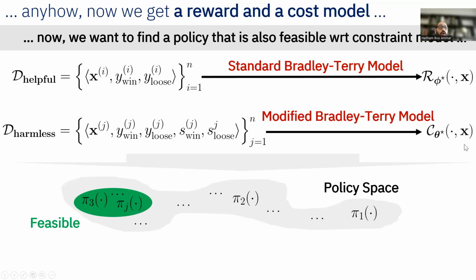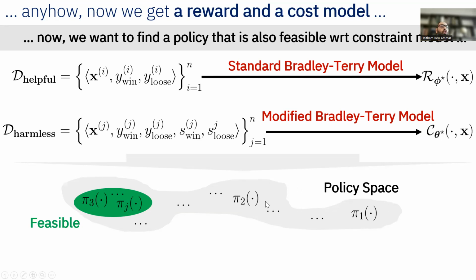One is a reward model and one is a cost model. Now, what is interesting is that I don't want to find a policy that just maximizes my reward, like the standard way in RLHF. Because in RLHF, I would find this reward model and then just do gradient updates using PPO in order to maximize the rewards. But now, because I have this cost, I want to find the policy that is feasible with respect to this cost as well. So I want to maximize the reward, but I want to be safe. So I want to be feasible with respect to my costs, C theta star.